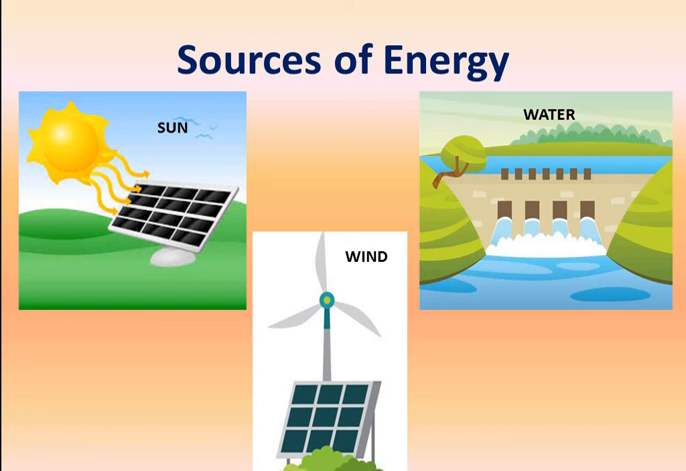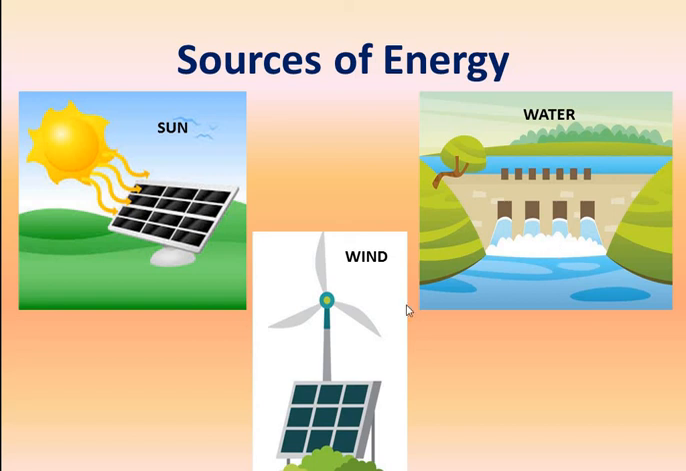Now next is water. Moving water has a lot of energy in it. This energy is called hydro energy. To use this energy, we build dams. These dams allow the water to fall from a height, as you can see here on the screen, onto the turbines with great force. Then the turbines move and help produce electrical energy, right?